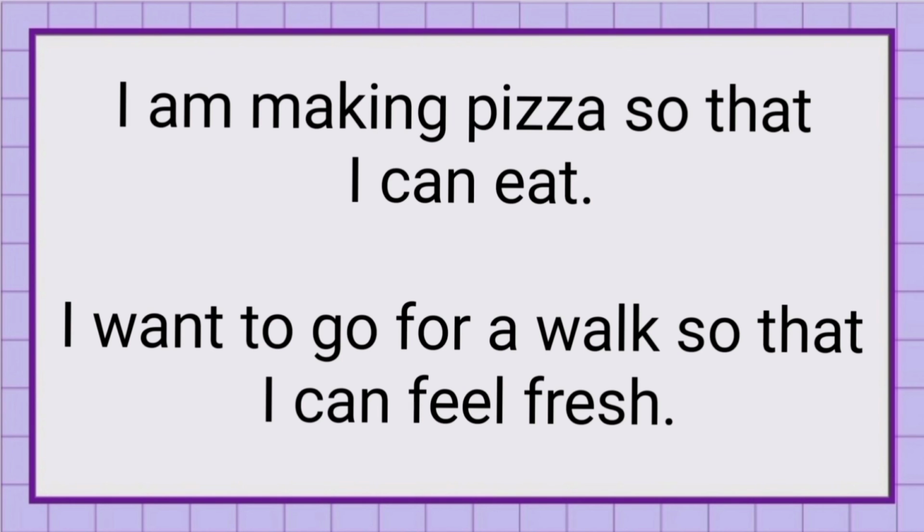Now you can also use so that with the help of this rule, structure and examples. I hope now you understand all the examples and now you will not be confused while using so that in your conversation.